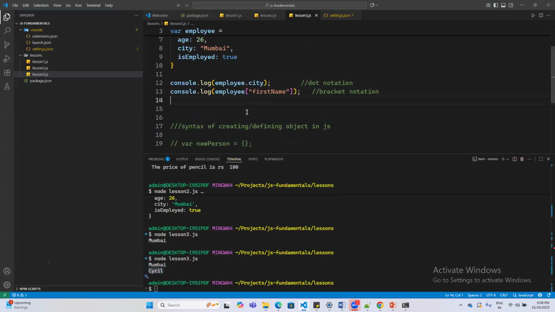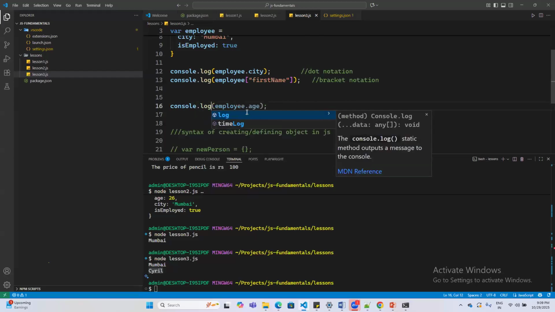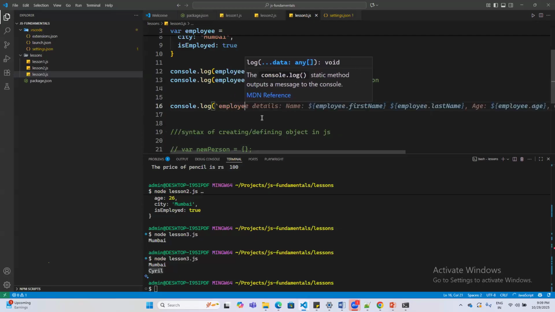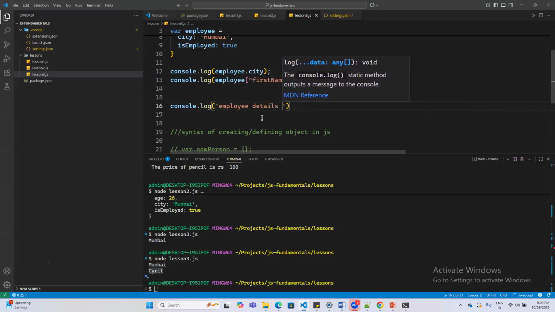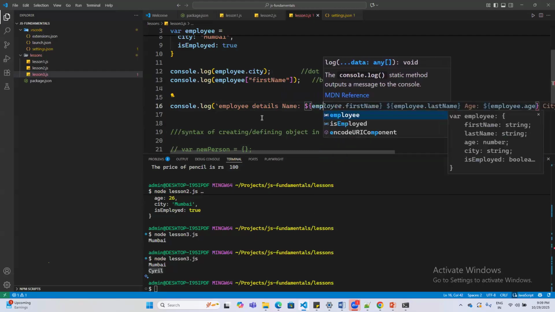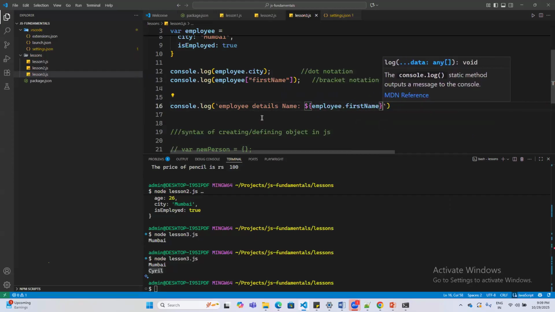Okay, and if you want to add one more behavior, say combining what we discussed in the early class using interpolation, you can do that as well, right? So you can say employee details, and you can simply say name of type dollar, and here you can just pass the employee dot first name, right?